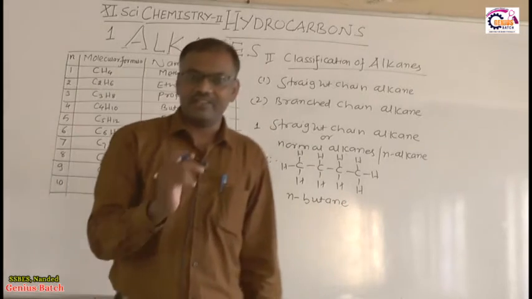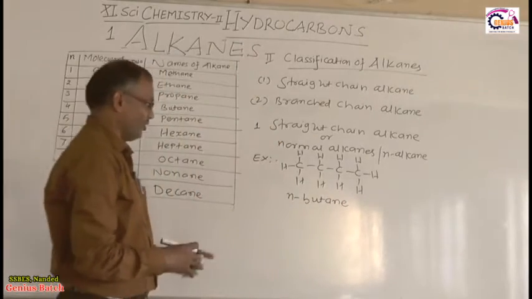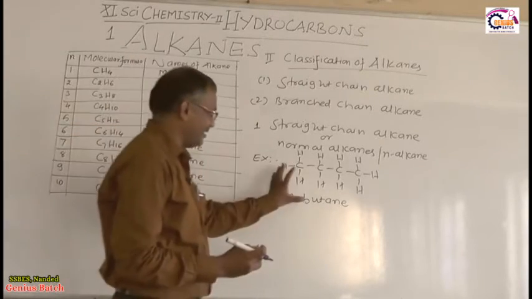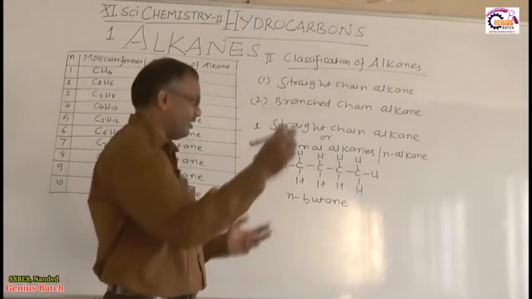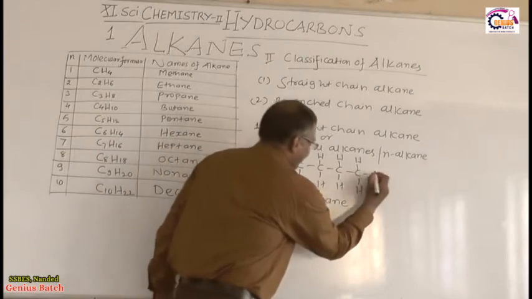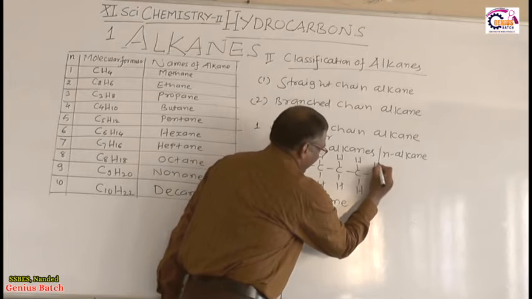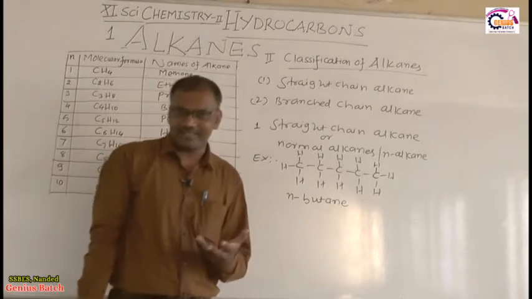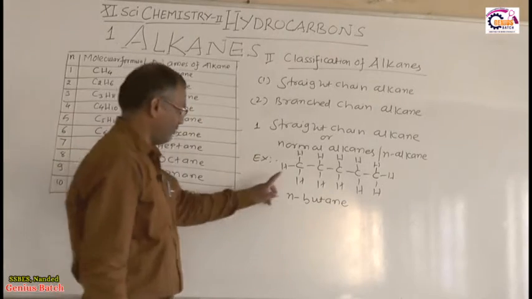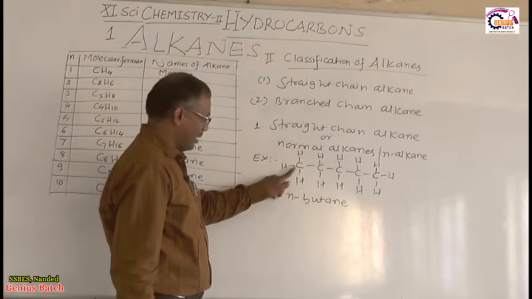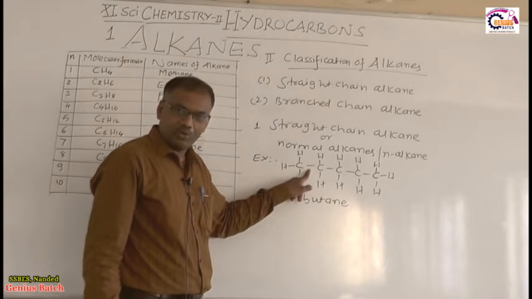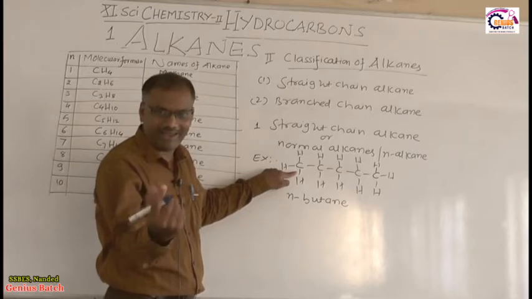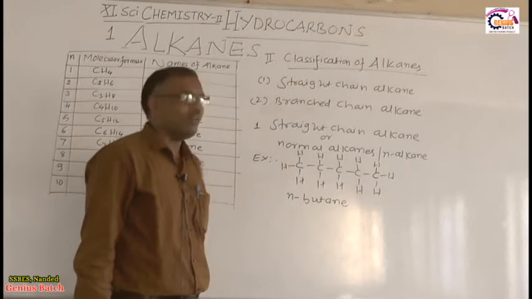Okay, so this is N-butane, right? If I again increase one carbon atom in this example, what will I get? We will see what will happen. If I increase one carbon atom here, again the valency of the carbon is 4. You know that carbon is tetravalent and hydrogen is monovalent. Carbon has four single bonds, 1 2 3 4, while hydrogen has only one single bond.